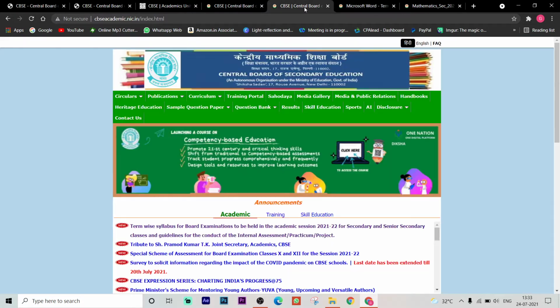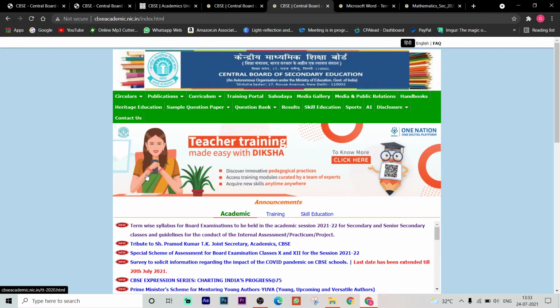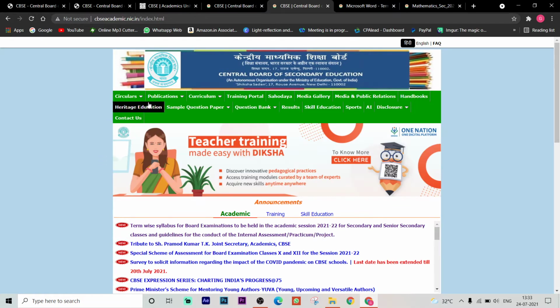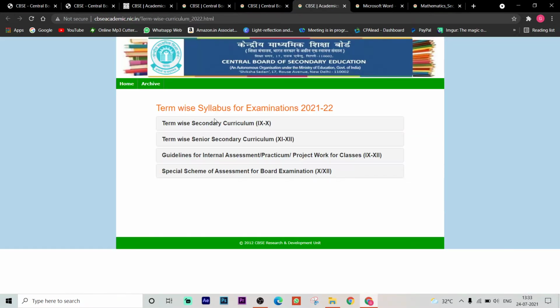Okay, so when you go to Google, just type cbse.nic.in. If you click that, you will find both the old website and the new website. In that, if you see the curriculum, the term wise curriculum 2021-22 is given. So term wise secondary curriculum for 9th and 10th classes, and here it is 11th and 12th classes. Here you have the guidelines for internal assessment, and also the special scheme of assessment for board examination 10th and 12th, that also I will show you.